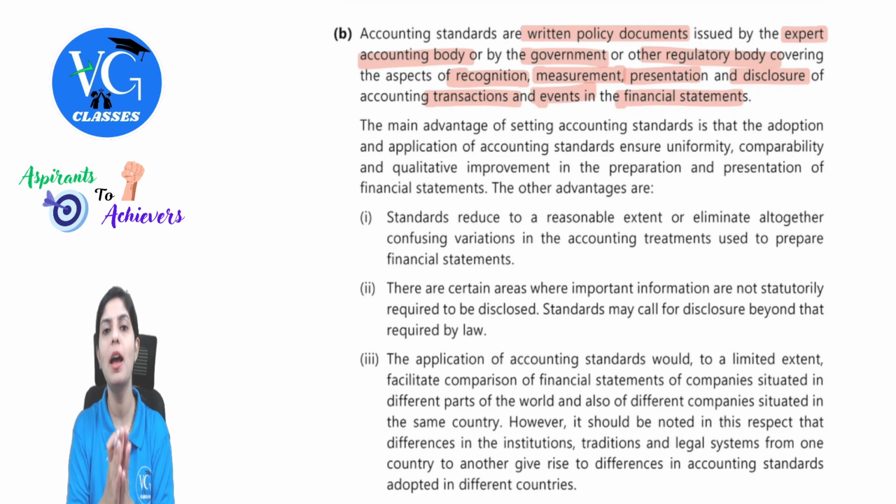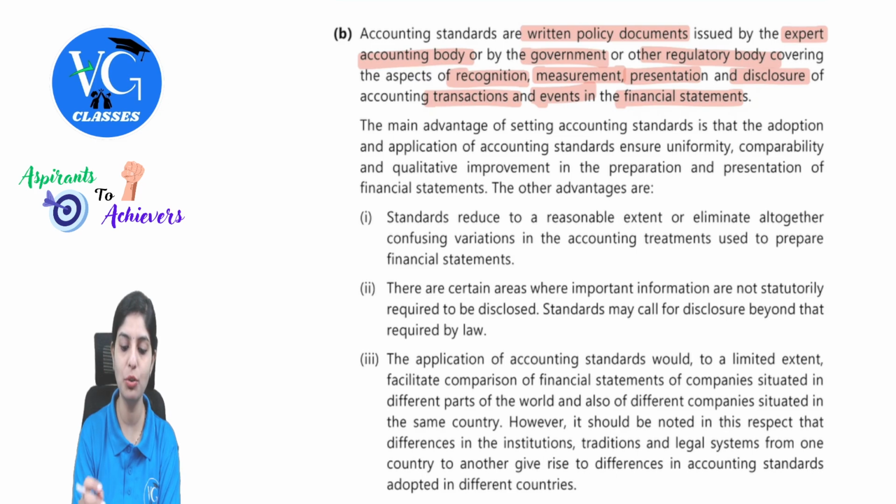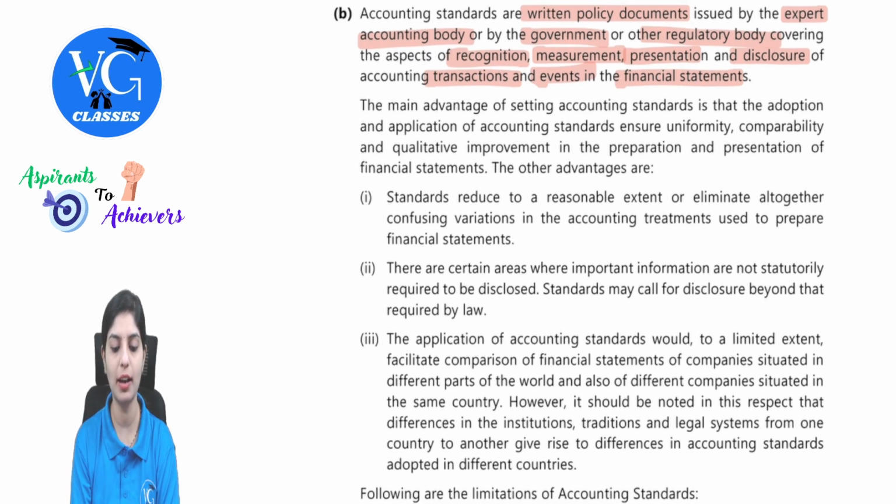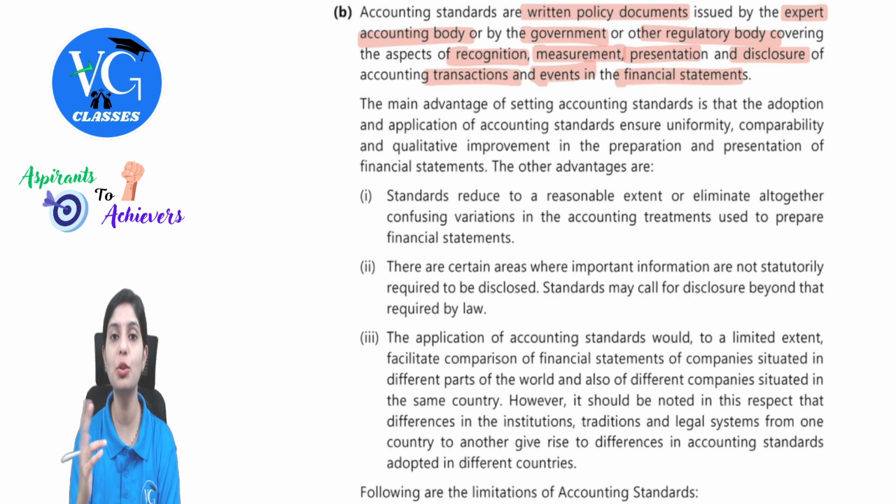So this is the simple meaning of accounting standards. It is just written policy documents. You have to mention issued by whom and this is regulated for what. That's it. Clear? So use four keywords. There is recognition, measurement, disclosure, and presentation. And this is with respect to accounting transactions and events in the financial statements. So this was about accounting standards. There was other two parts, that is to explain about advantages and then limitations.